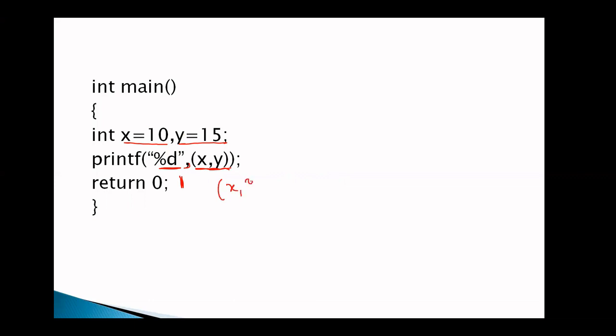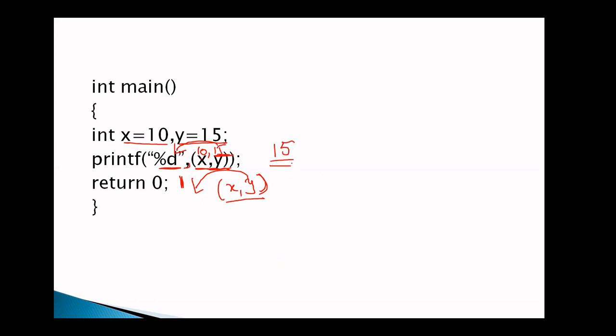If you are writing x comma y, you might think first x is printed and then y is printed, but not. If you have an expression in the printf statement, the last value y is printed. That is the value that is nearest to the closed parenthesis. So 10 to 15, what is the last value? The last value is 15. So 15 is printed on the screen. So the output of this program is 15.